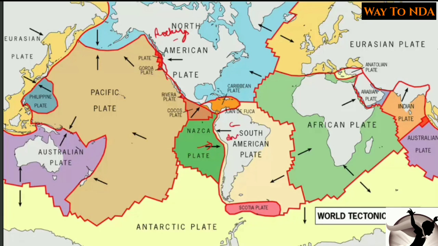Then you will find these are the Andes. Okay, here you will find the African plate is colliding with the Eurasian plate, and here you will find the Alps. Here again the Indian plate is colliding with the Eurasian plate, and here you will find the Himalayas formed. Okay, so this is the basic reason behind the formation of young fold mountains.